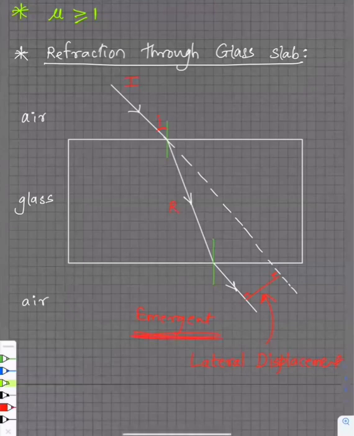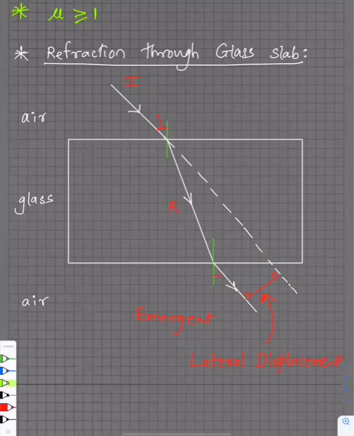Which one is the emergent ray? They have a name. Which ray is it? There's only one ray outside now. The emergent ray, the one which is emerging, Vedika.